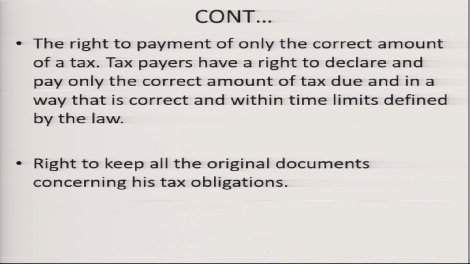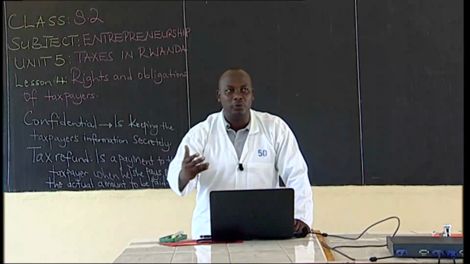To declare, what we call tax declaration, is like providing information to the tax authority. Taxpayers have a right to pay the correct amount of the tax that they are supposed to pay. If I'm supposed to pay 5,000 at the end of the month, I should pay 5,000. I should enjoy that right of paying the correct amount. That is why taxpayers have to declare in order to pay the correct amount of the tax.